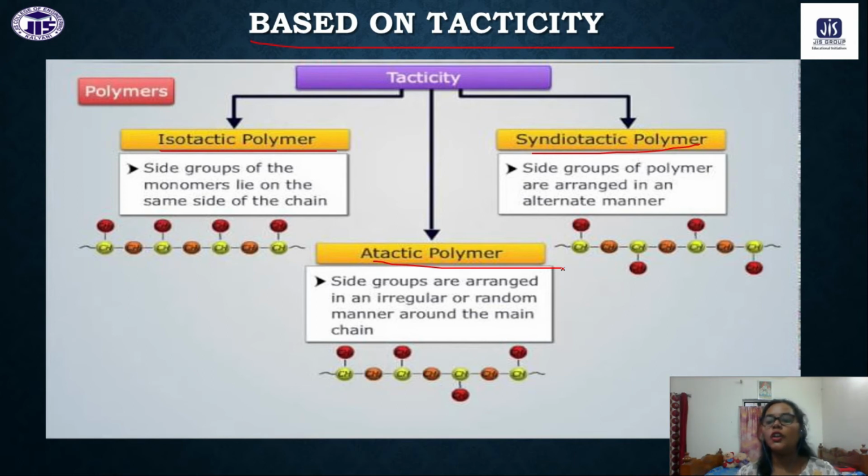In syndiotactic polymer, the side groups are at alternate positions. You can see here that all the red atoms are on the same side, so this is isotactic. Here the red atoms are in alternate positions, so this is called syndiotactic. And for atactic polymer, you cannot specify the position of the red atoms. At some times it will be alternate, at some times it will be in the same position. So this is random, the arrangement is random. So this is called atactic polymer.